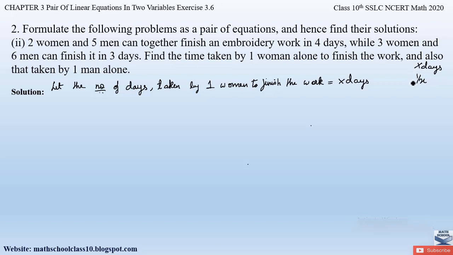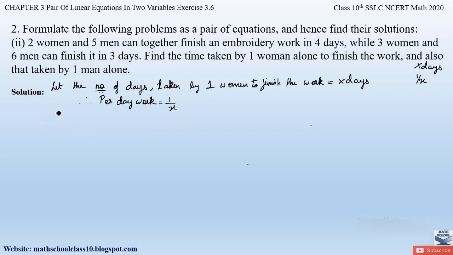So per day 1 woman will finish 1 by x of the work. If the whole work by 1 person is done in x days, then per day 1 by x part of the work will be finished by 1 person alone.